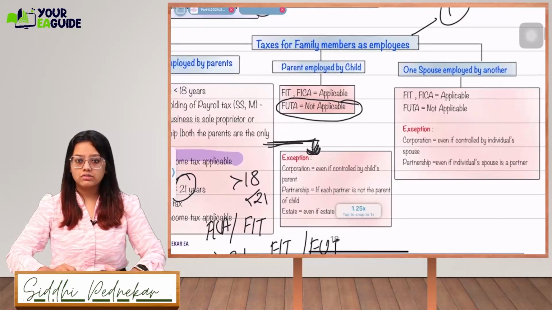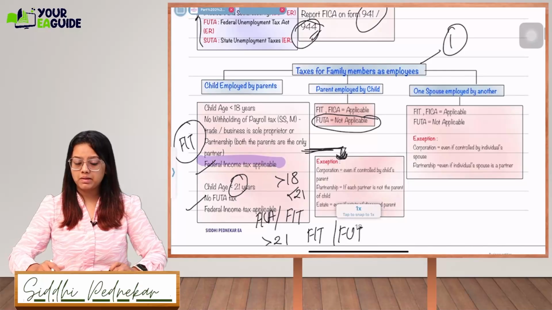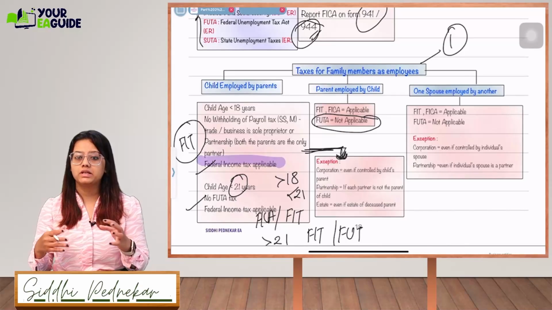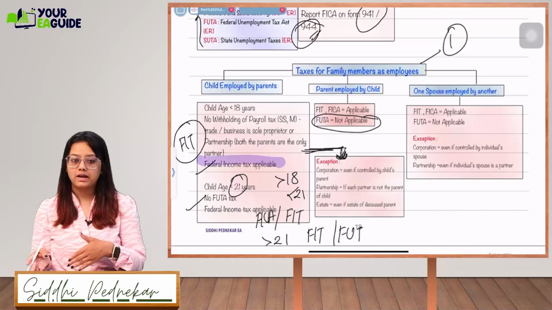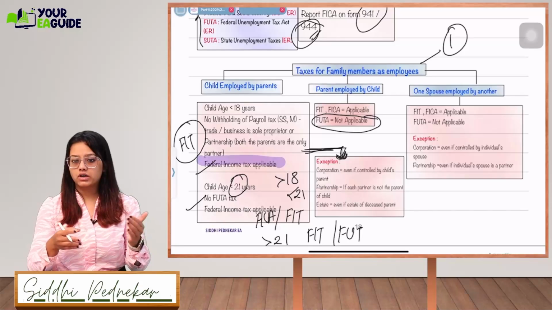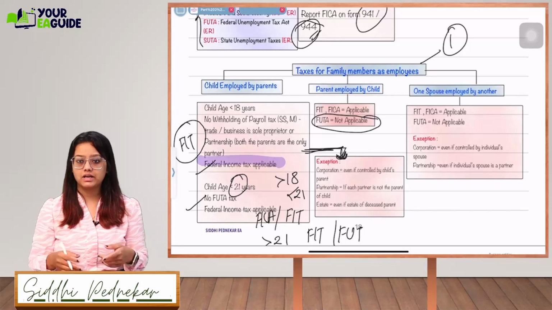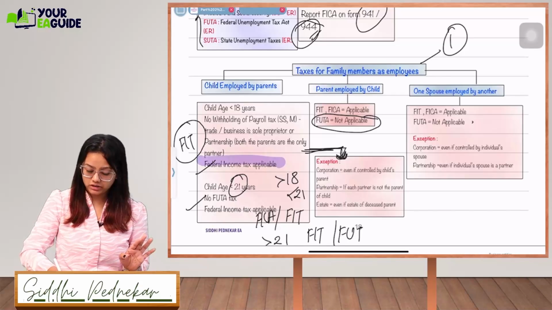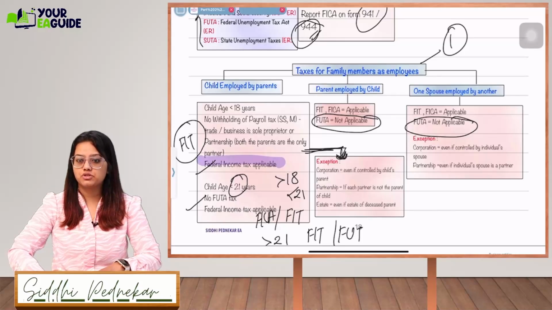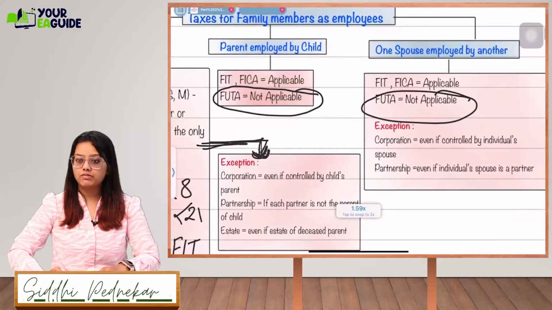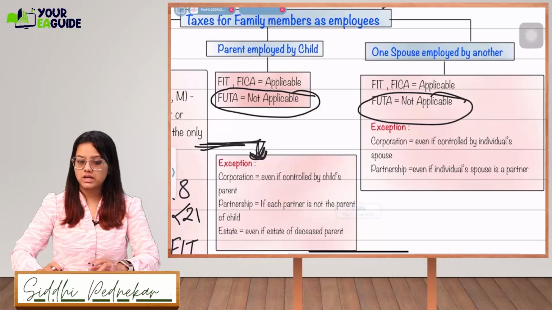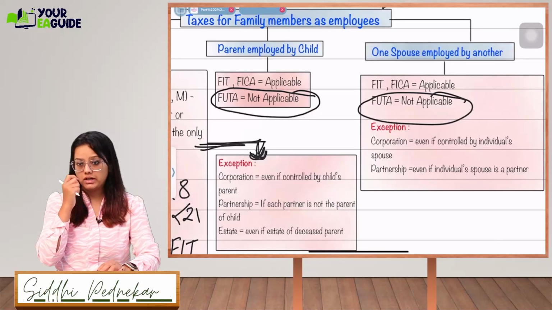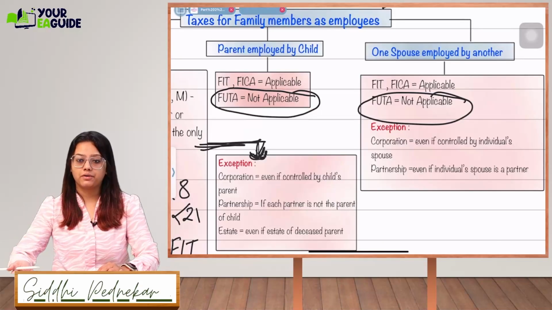Now this third situation, in case of family members: it can be one spouse is employed by the other spouse, right? A husband is hiring a spouse to work in his business. So in that case, all the taxes will be applicable, only the FUTA will not be applicable. The exception is a corporation, even if it is controlled by the individual spouse, then also it is fine. Partnership, even if the individual spouse is a partner.